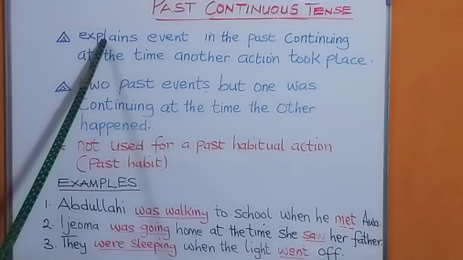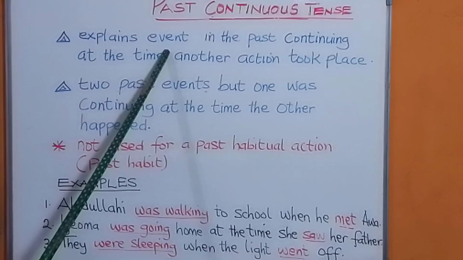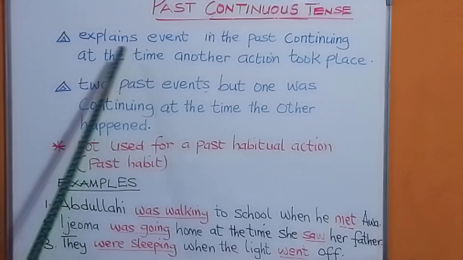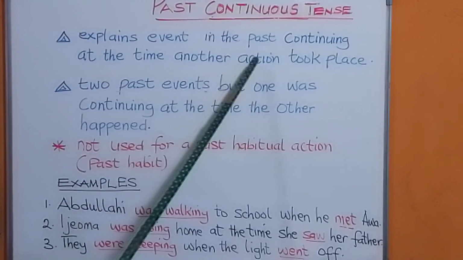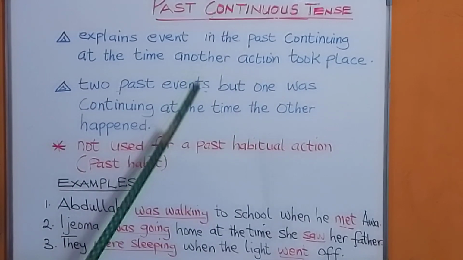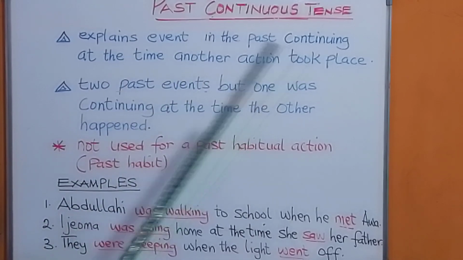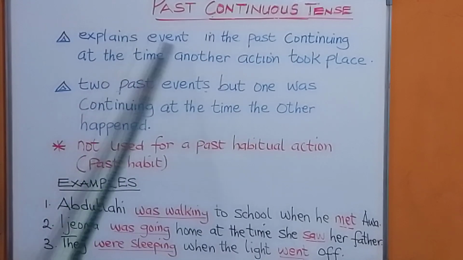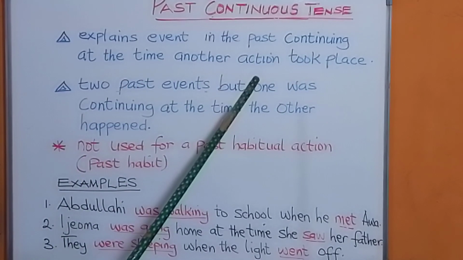Key things you have to know about past continuous tense. Number one, it explains events in the past continuing at the time another action took place. That means you have two actions here, two events, one continuing at the time the other took place.